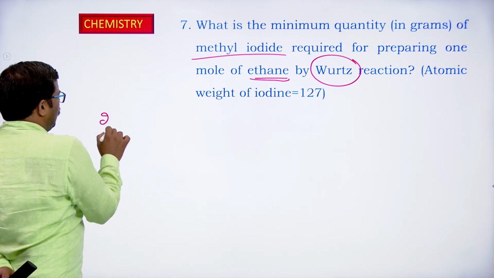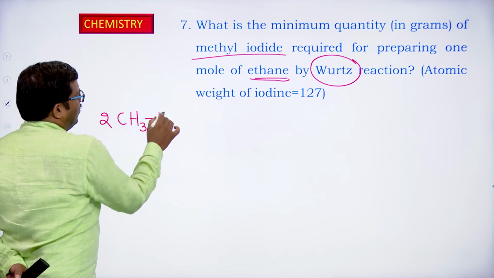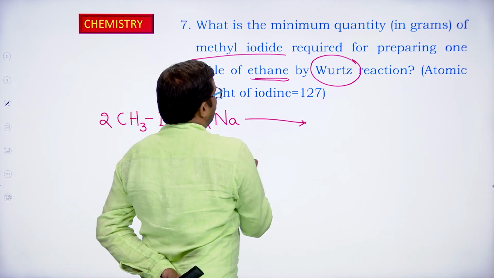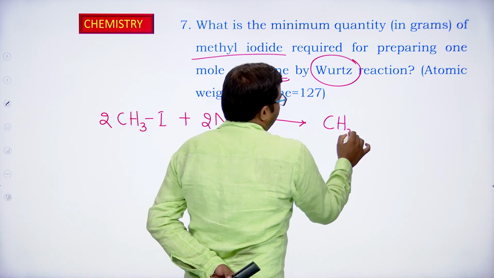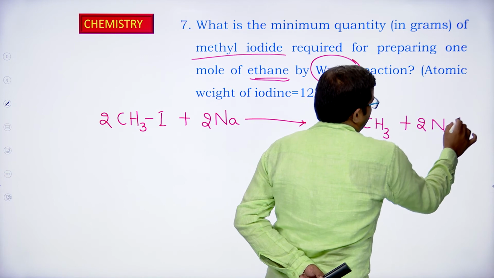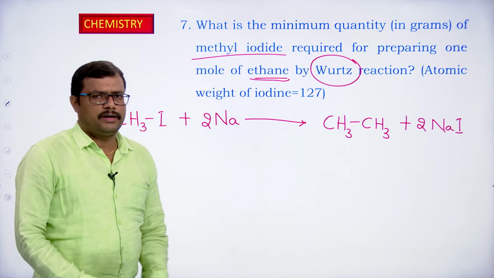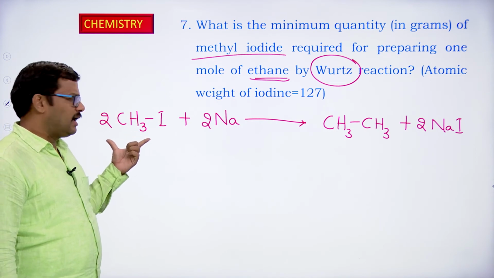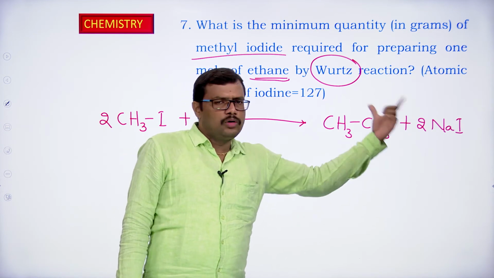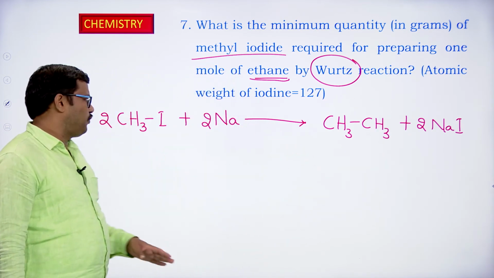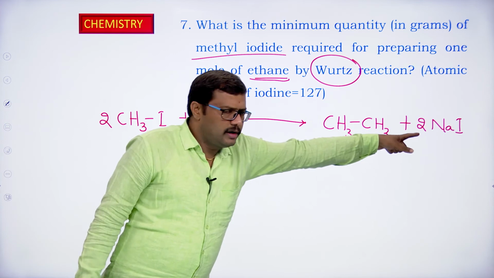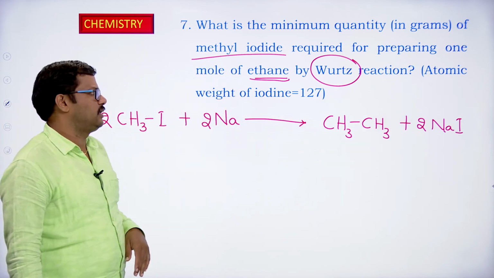So here 2 moles of methyl iodide will react with 2 moles of sodium under dry conditions, giving C2H6, that is CH3-CH3, plus 2 moles of sodium iodide. So it's a Wurtz reaction. 2 moles of alkyl halide will react with 2 moles of sodium, giving 1 mole of ethane and 2 moles of sodium iodide. It's a balanced equation. If you observe, the 2 CH3s are present, 2 iodines and 2 sodiums, 2 iodines and 2 sodiums. So it is a balanced chemical reaction.